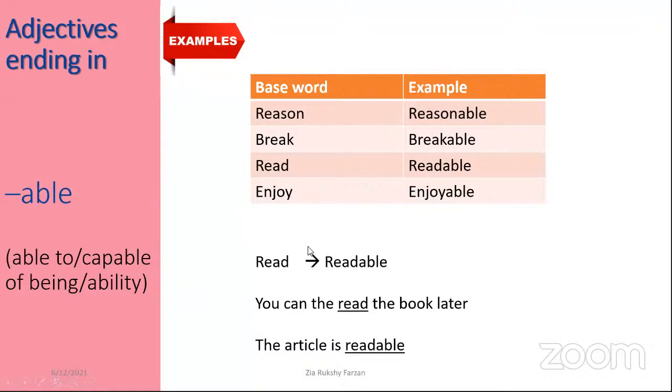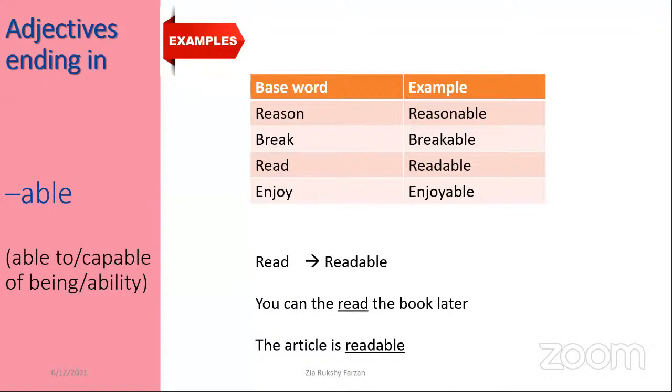Read, readable. So you can read the book later. You can read. And the next example is the article is readable. An article that can be read. The article is readable.